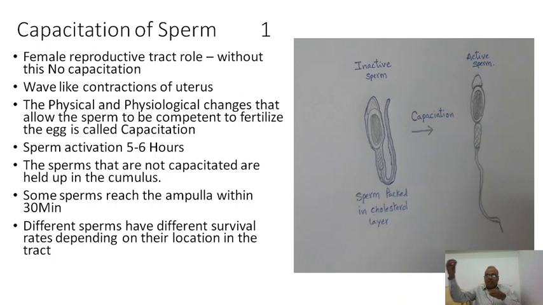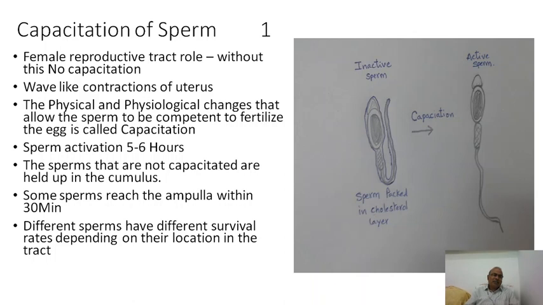Many of the sperms reach the site of the fallopian tube ampulla, but the egg is not released. You just suppose the egg is not liberated. Then all the sperms which go to that particular site may not do anything. They'll die after 24 hours or after 48 hours. And if the egg is liberated by that time, those sperms which are attached to the female genital tract and not capacitated will be capacitated now. Okay, then they go and fertilize the ovum.